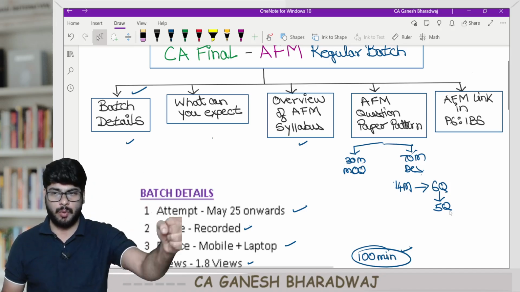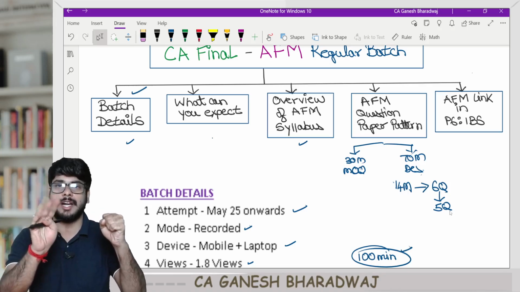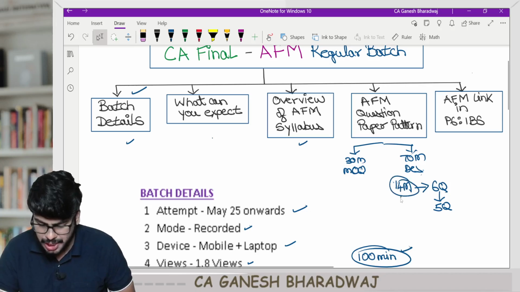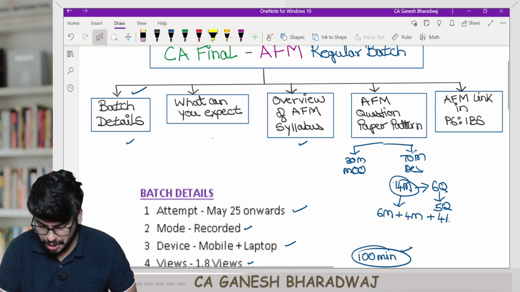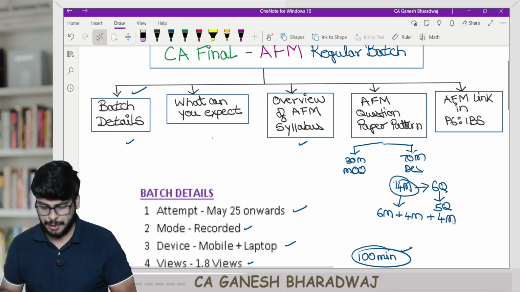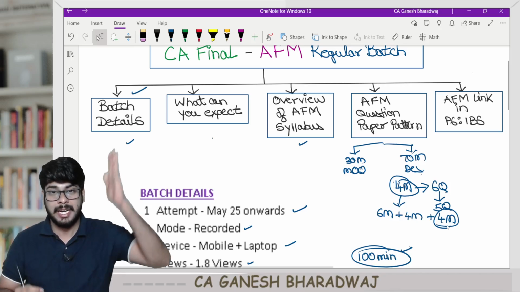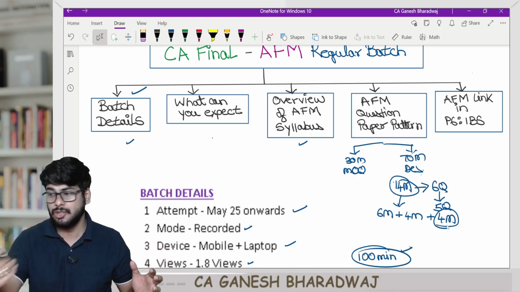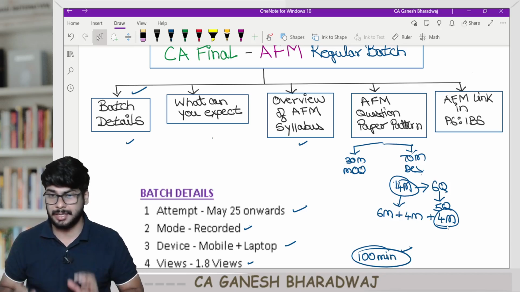So question number 1 is mandatory, and out of the remaining 5 questions, you need to attempt any 4. And in every single subsection, this 14 mark, generally the breakup is going to be 1 6-mark question plus 1 4-mark question plus 1 4-mark question, so 6 plus 4 plus 4. Generally, this last 4-mark question is kept as a theory component in every single question. That's why I said you cannot just ignore the theory component and go to the exam. About 15 to 20 marks are tested even in the descriptive component itself.